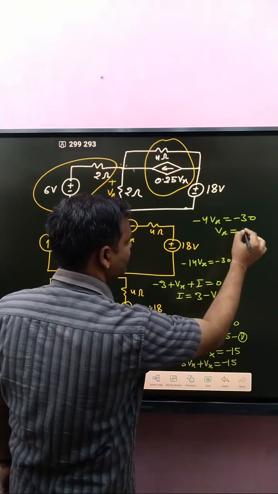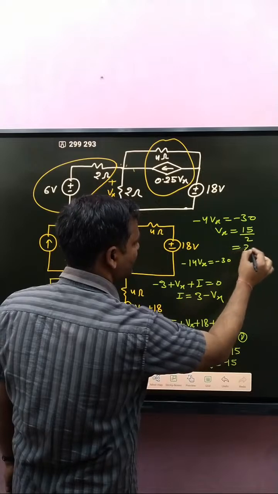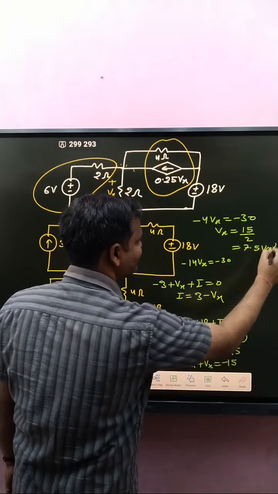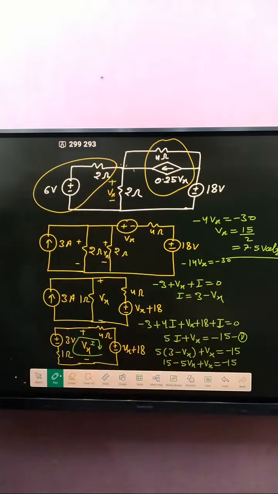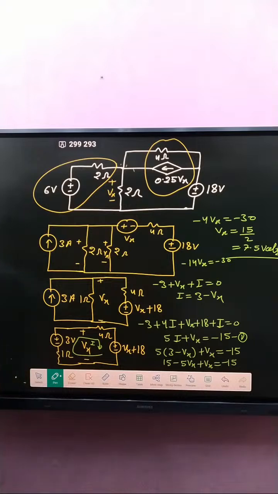So Vx is 15 divided by 2, that is 7.5 volt. Basically 7.5 volt is the right answer. Okay, silly mistake. Okay, clear or not? Minus 5 Vx plus 4 plus Vx, that is 4 minus 4 Vx.